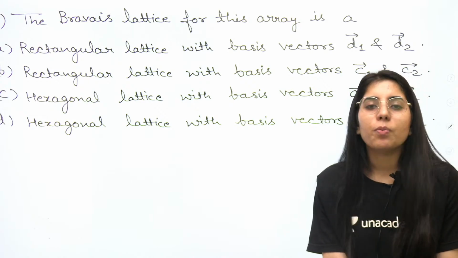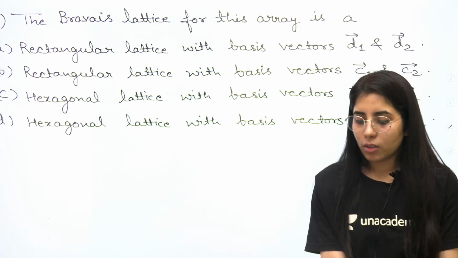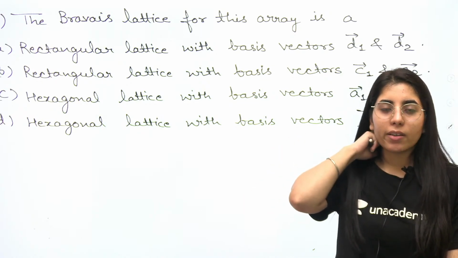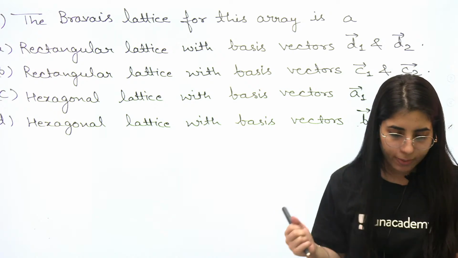Bhavneet, primitive means that is having the effective number of atoms equal to 1. As we have considered in the rectangular case, rectangular centered and rectangular primitive. Primitive means the effective number of atoms is equal to 1.